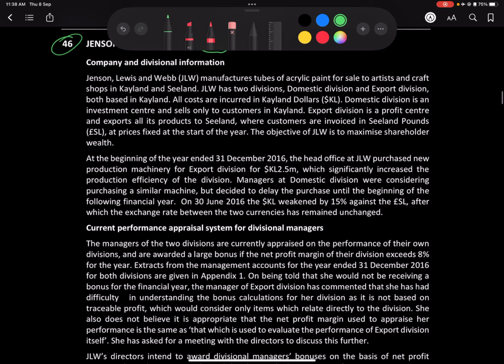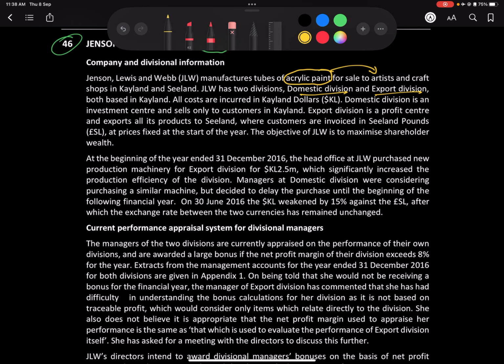So JLW manufactures acrylic paints, and it sells to artists and craft shops in K-Land and Sealand. Two places, K-Land and Sealand. JLW has two divisions, a domestic division and an export division. All the cost incurred in K-Land is in K-Land dollars.